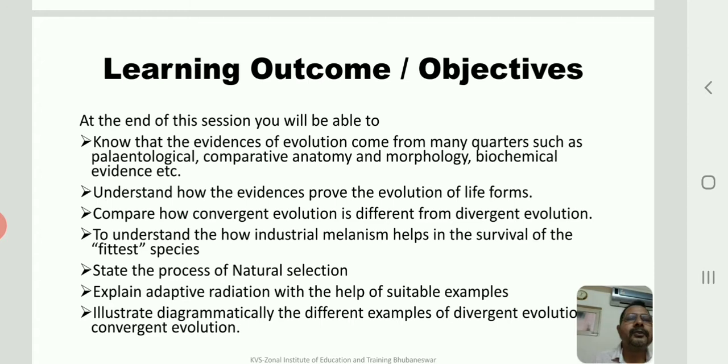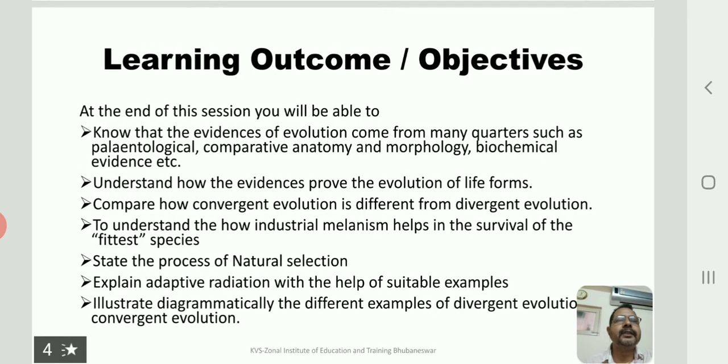And we'll also understand how these evidences prove the evolution of life forms. Just as I said, evidences play a very vital role in proving anything. So in order to prove that evolution has occurred, we need certain evidences. Then we'll also compare how convergent evolution is different from divergent evolution, right?